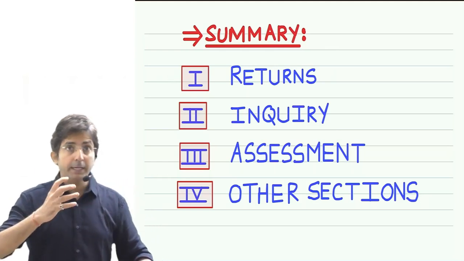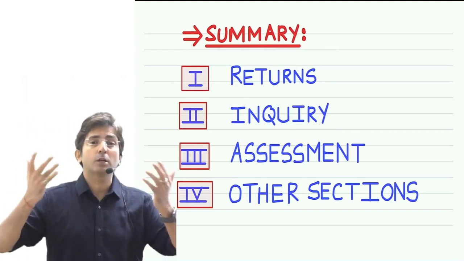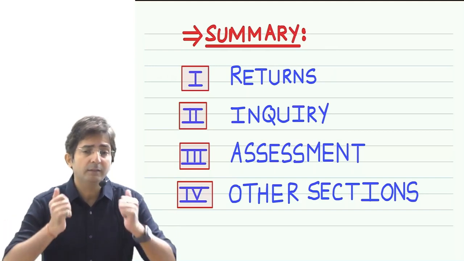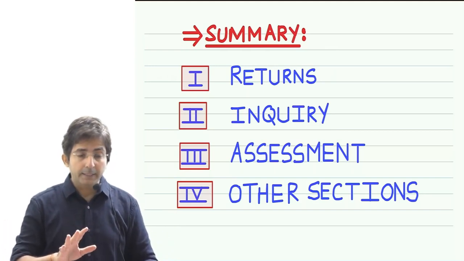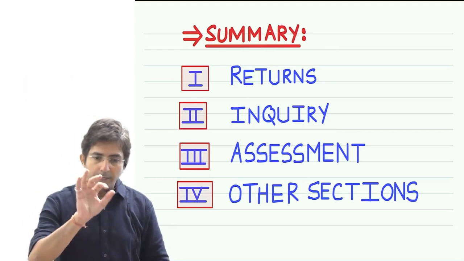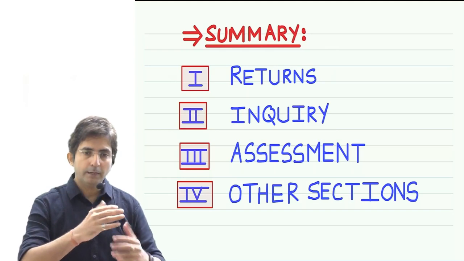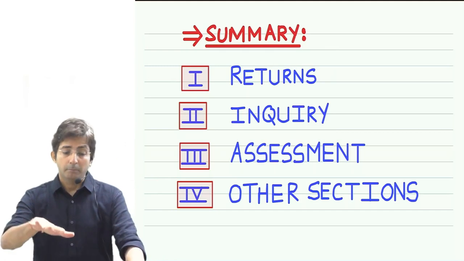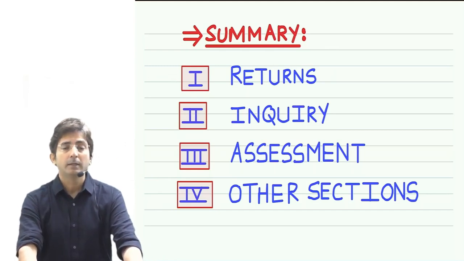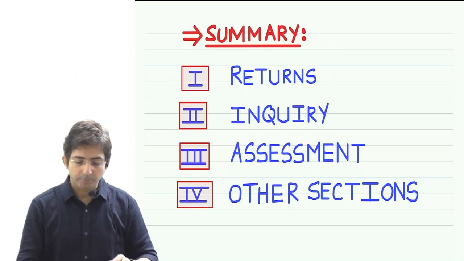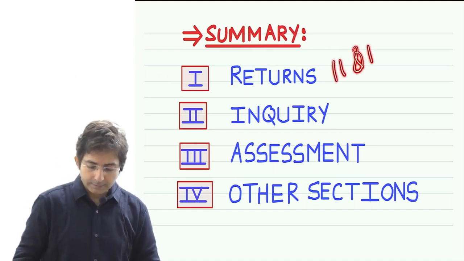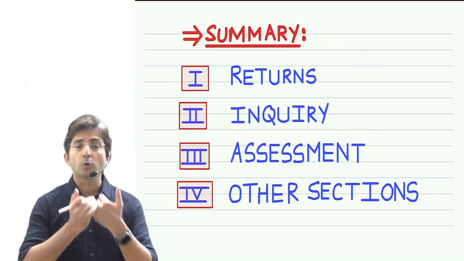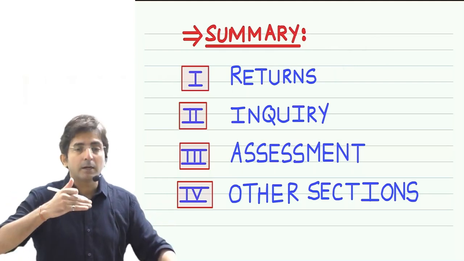Because charitable trusts are usually under the impression that our income is fully tax free. Why should we even file the return? They think that their income is exempt. Firstly, do you know one thing or not? Every charitable trust will get full exemption of their income, subject to fulfillment of certain conditions, obviously. But usually a charitable trust's total income is exempt from tax. There are in fact 2 sections, section 11 and 12. Under sections 11 and 12, income of a charitable trust is totally exempt from tax if some conditions are fulfilled.